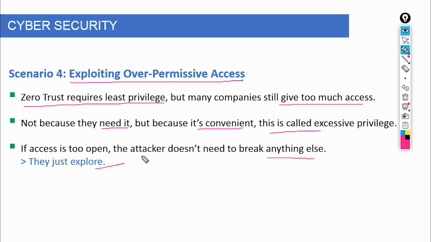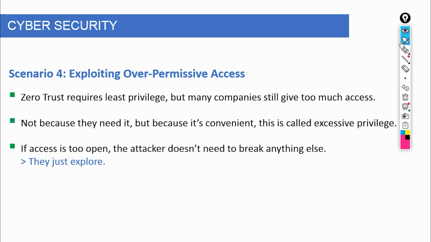Now let's get into something that feels almost invisible: session hijacking. Most IT executives focus on login security, username, password, MFA. But what happens after login is just as critical. Once a user successfully authenticates, the system creates a session. Think of it like a temporary pass that says, "This user is already verified." Now here's the problem. If an attacker can steal that session, they don't need the password, they don't need MFA, they simply reuse the session and walk in as the user.